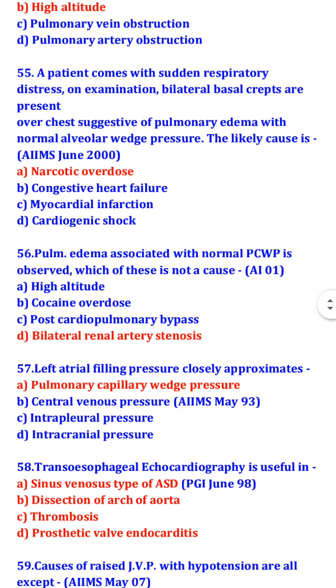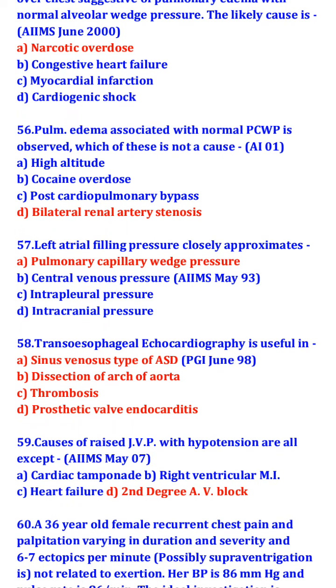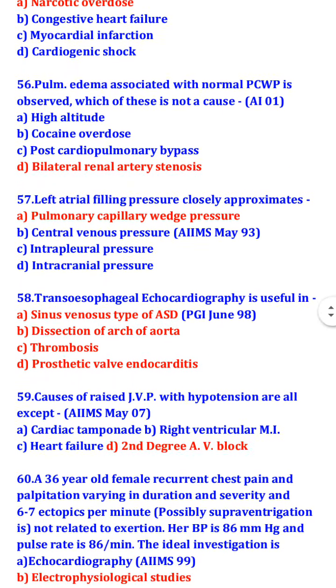Pulmonary edema associated with normal PCWP is observed. Which of these is not a cause? So, bilateral renal artery stenosis is not the cause. What can be the cause? High altitude, cocaine overdose, or post cardiopulmonary bypass. Left atrial filling pressure closely approximates pulmonary capillary wedge pressure.